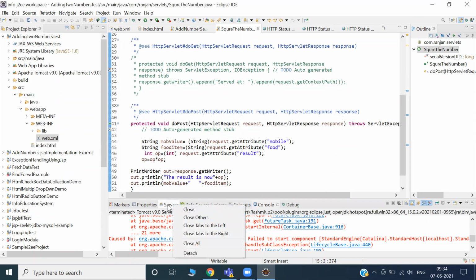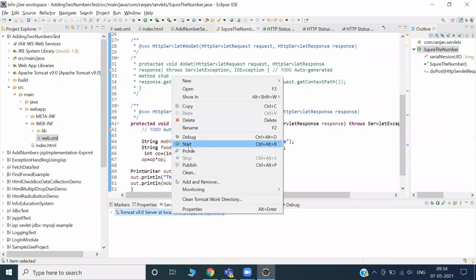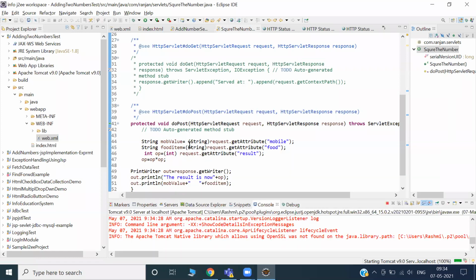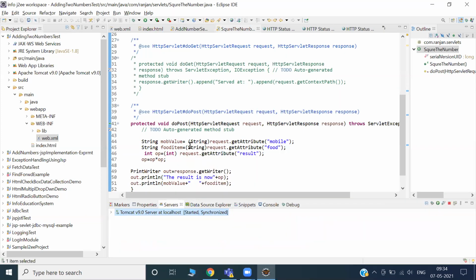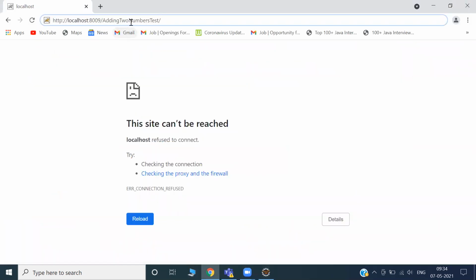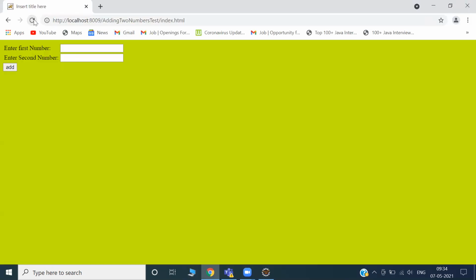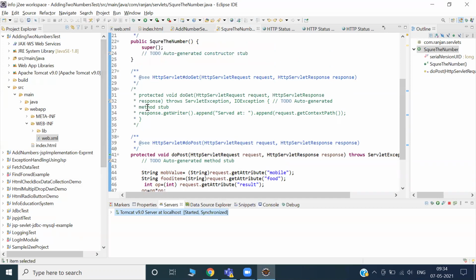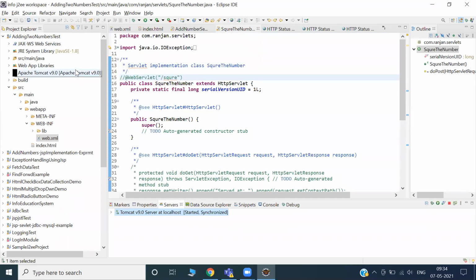Let me restart. Now it started. Okay, but the color was different, right? Is it cherry color? Okay, I'll check that one. We'll create a new project without web.xml. I think I have not missed out anything. I will create that one without web.xml once. I already have done it with the web.xml, but it should work. Okay, we'll see. Remind me.